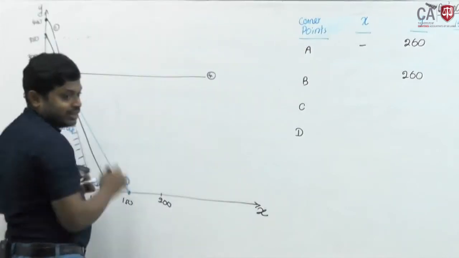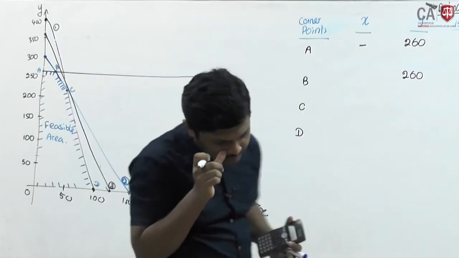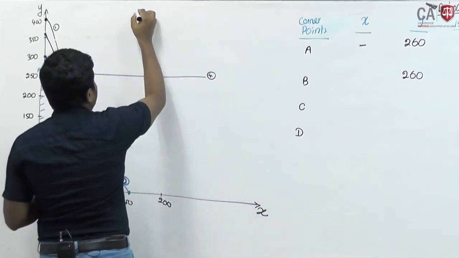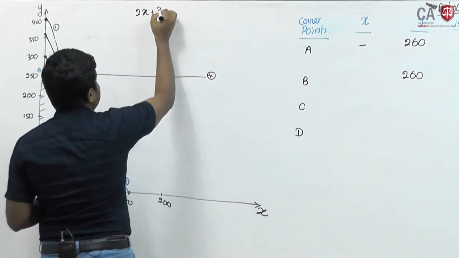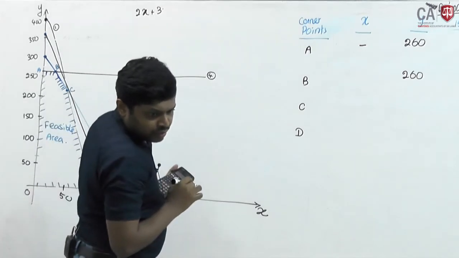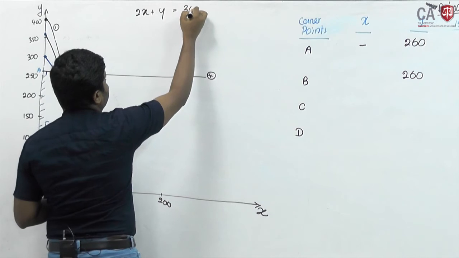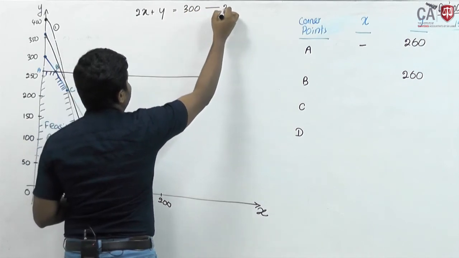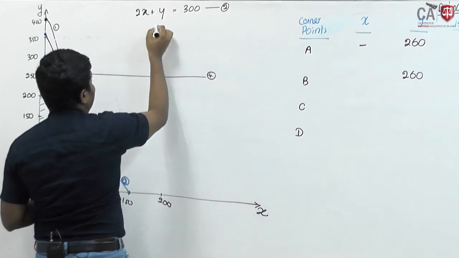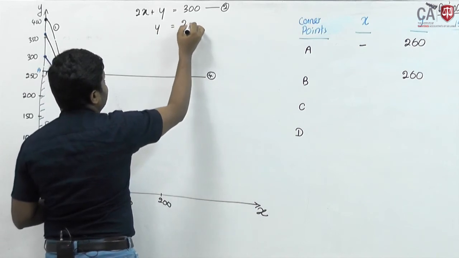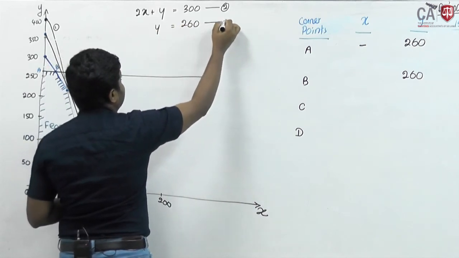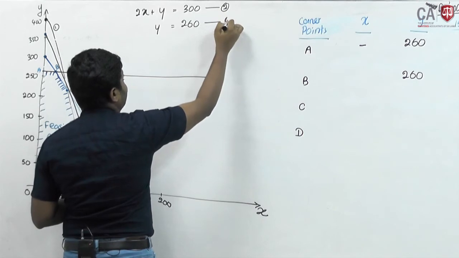What is equation number 2? 2x plus y equal to 300. Equation number 4, y equal to 260.